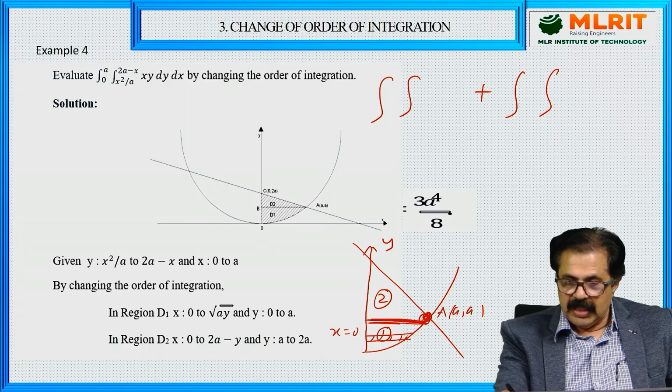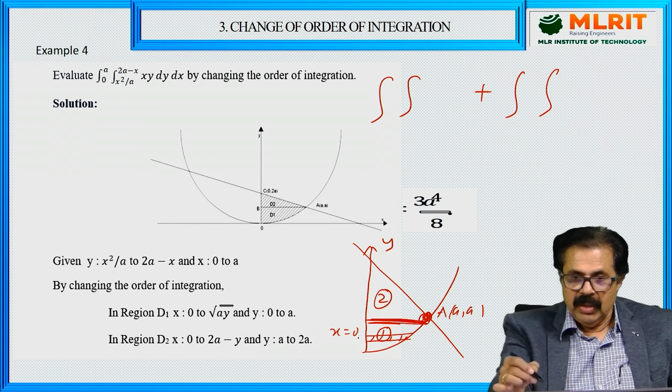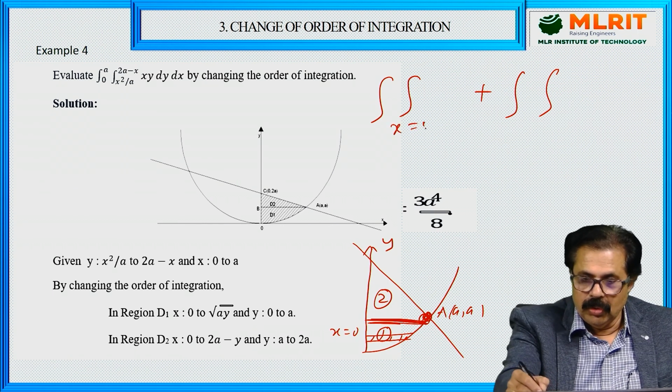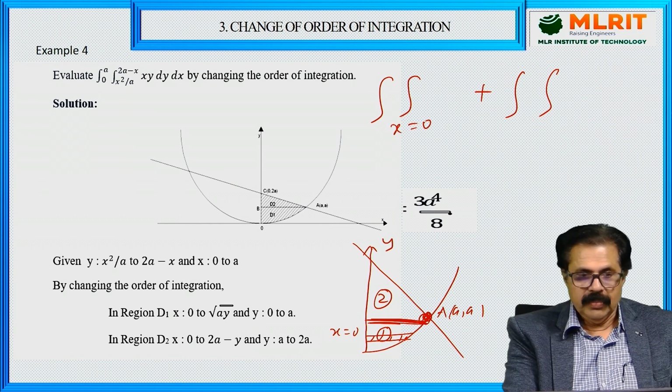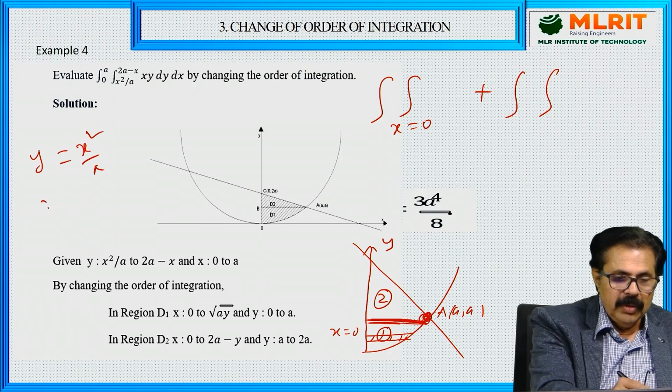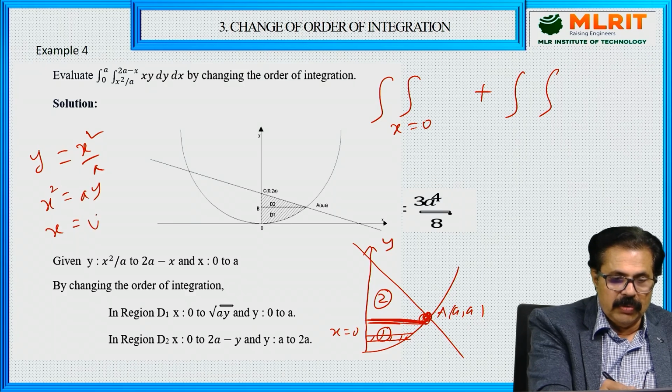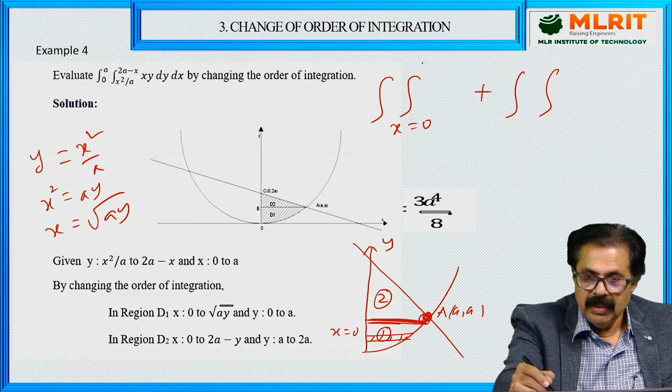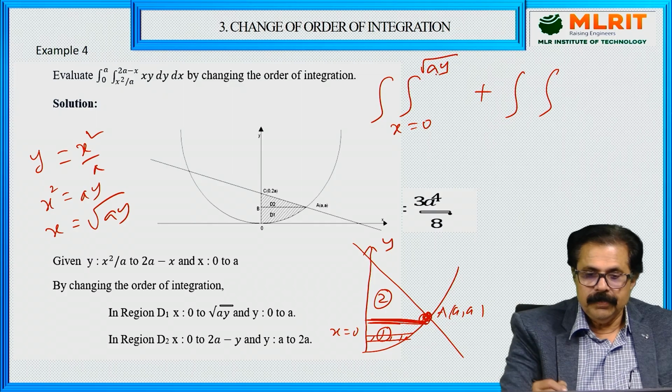Now for region 1, x goes from 0 to the parabola. The parabola equation you have seen already: y is equal to x square by a, or x square is equal to ay, or x is equal to under root ay. So left is 0, right is under root ay.